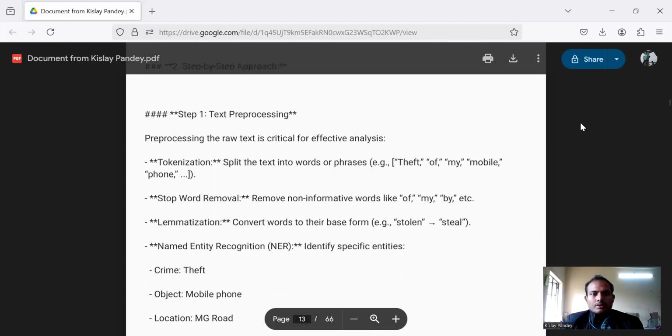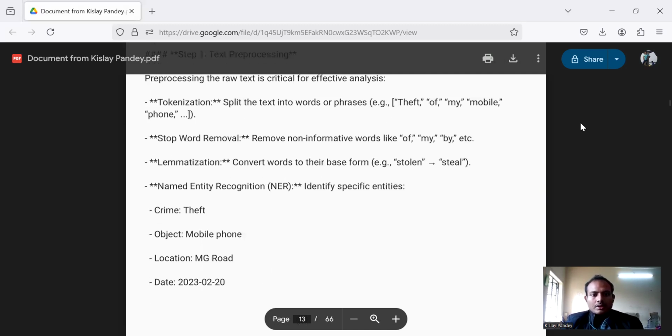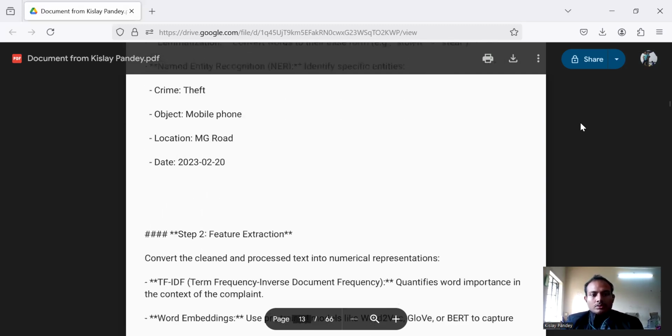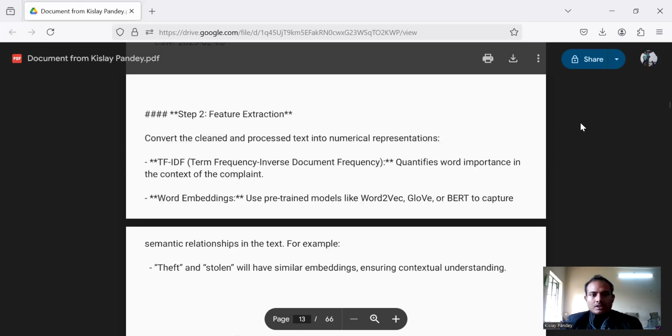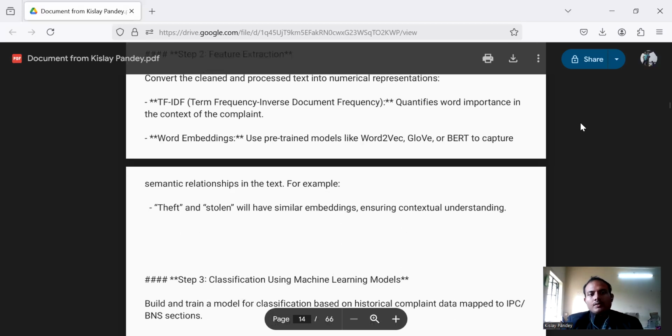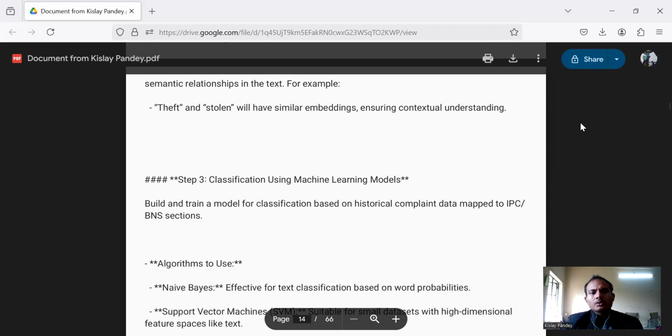Step-by-step approach. First is text pre-processing, which we have talked about. Then we will do feature extraction. We will extract features using techniques like TF-IDF, which is term frequency-inverse document frequency, which quantifies the importance of a word in the context of the complaint. Then we will use word embeddings. Then we will move to the classification.